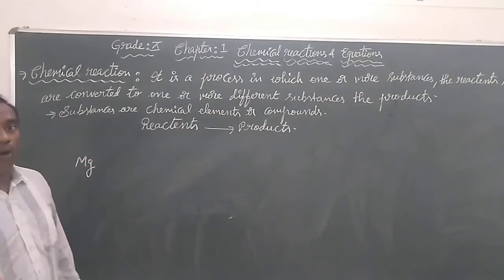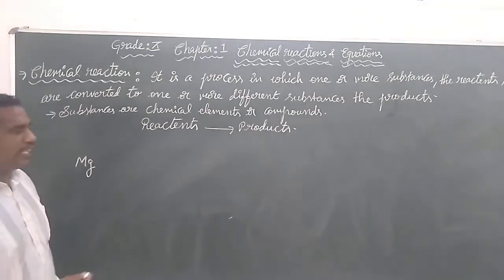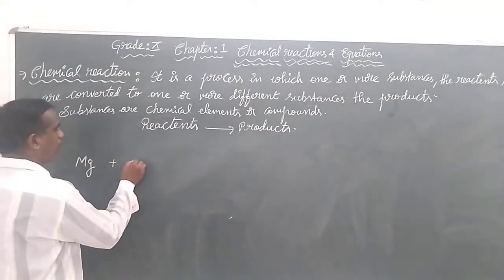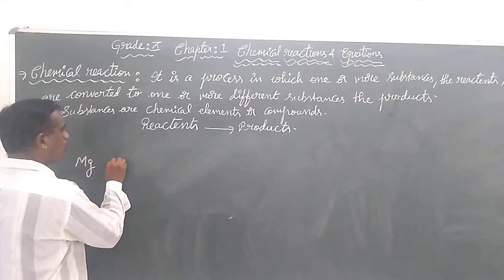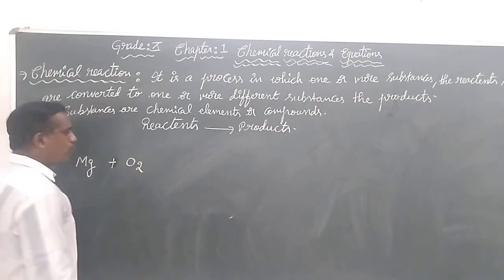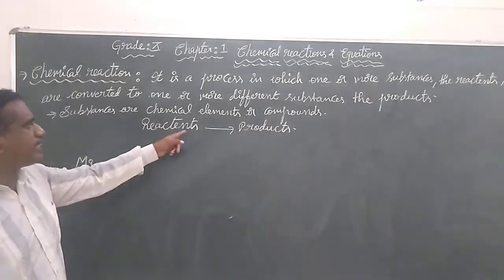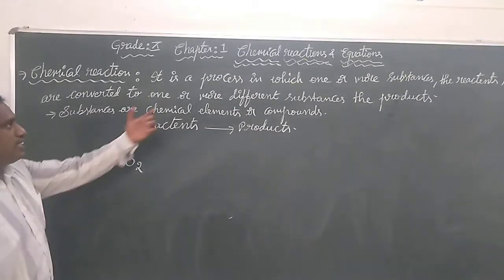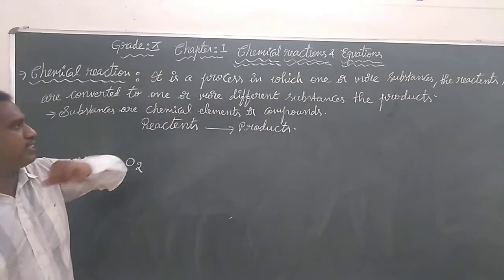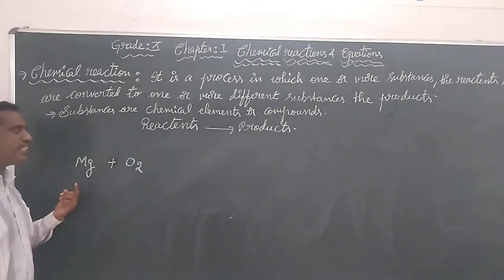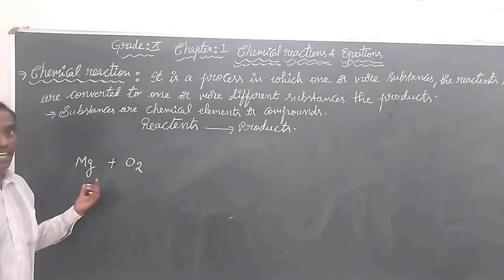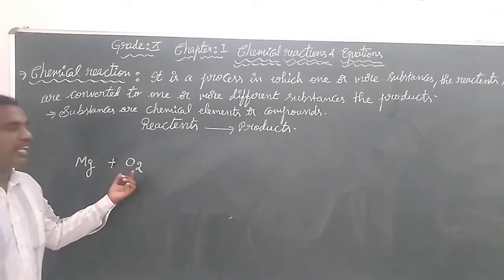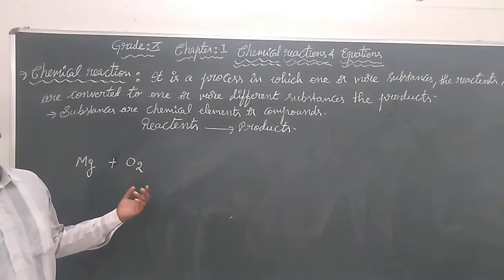An oxygen molecule, we can say, is in elemental form, called O2. The word reactants is plural, meaning one or more substances. Magnesium is one reactant we can take, and oxygen is another reactant.